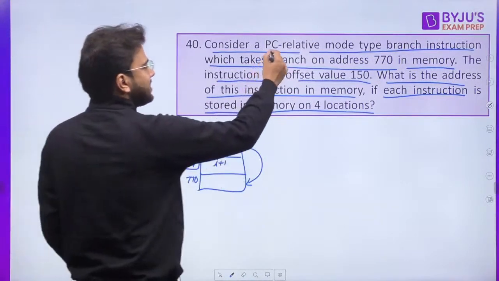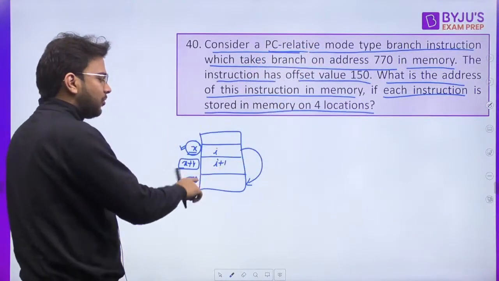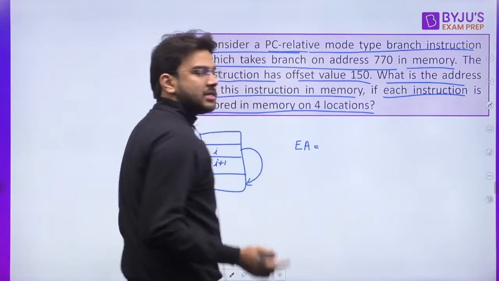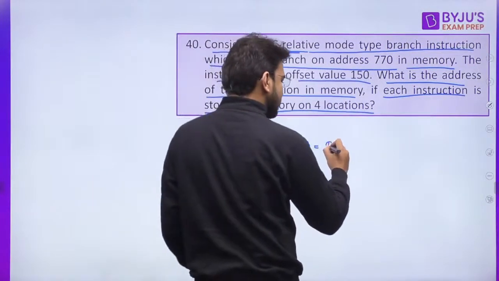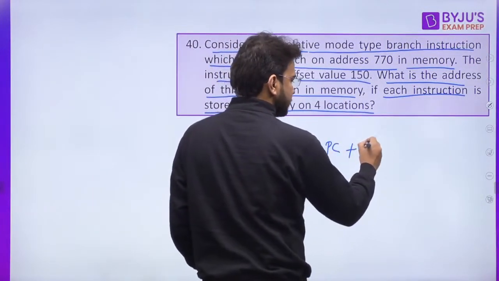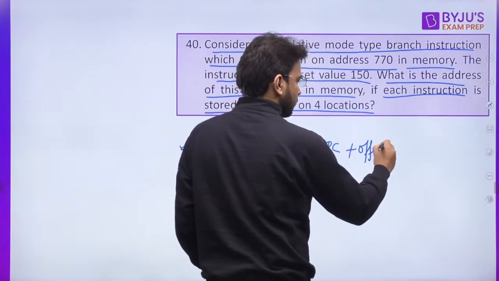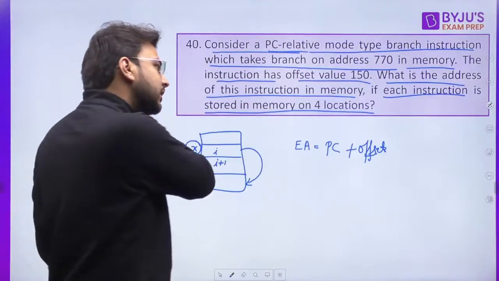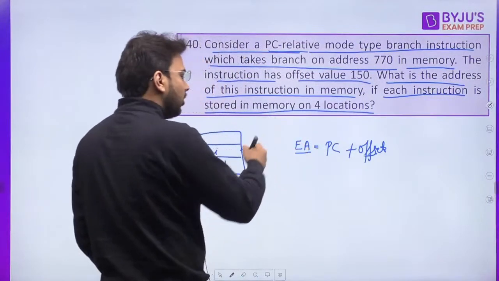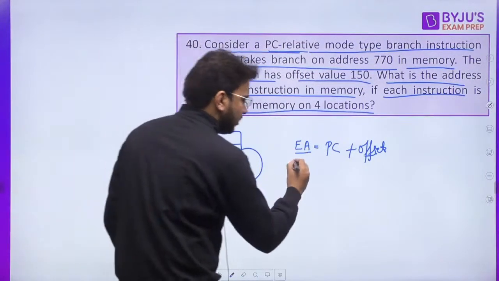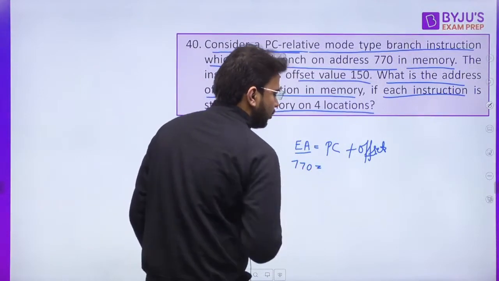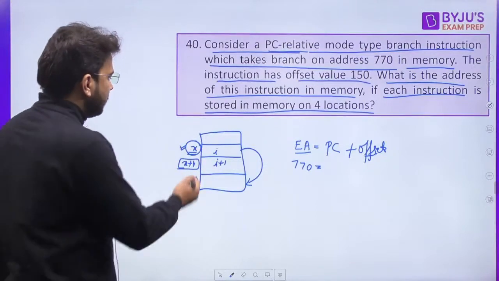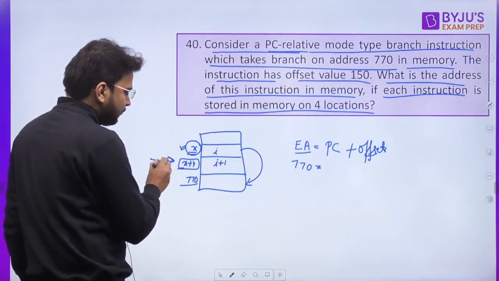Now as it is using PC relative addressing mode, we know how to calculate the effective address. Effective address is equal to the PC value plus the offset. Now here effective address is already given to you, that is 770. So 770 is equal to, what is the PC value? When I'm executing I instruction, then in PC I will be having X plus 4.